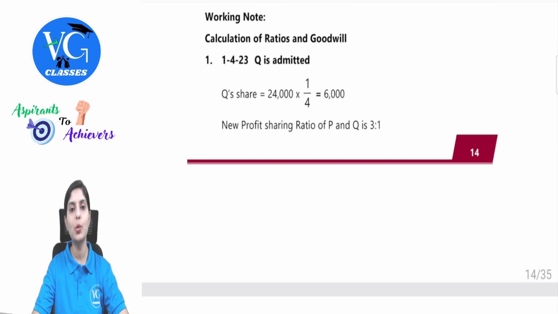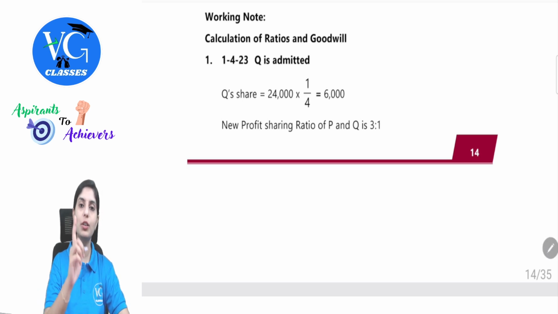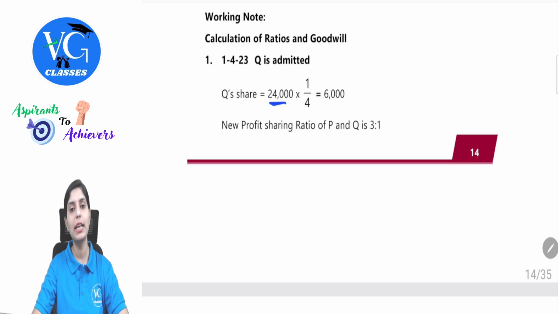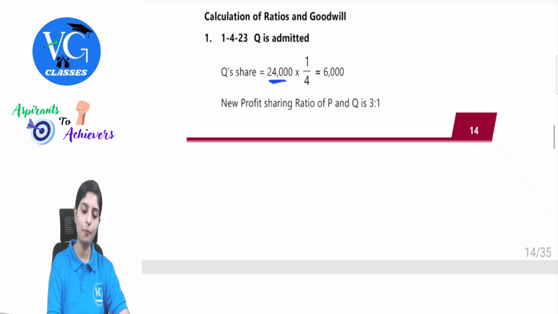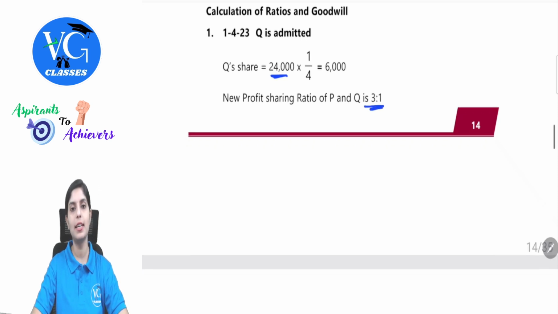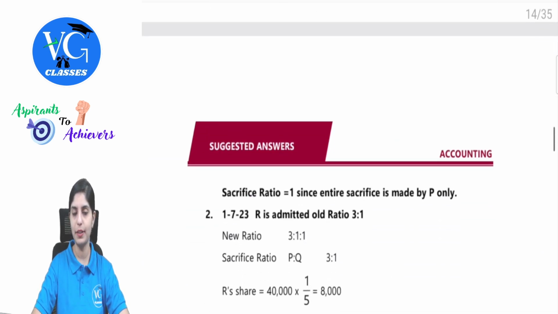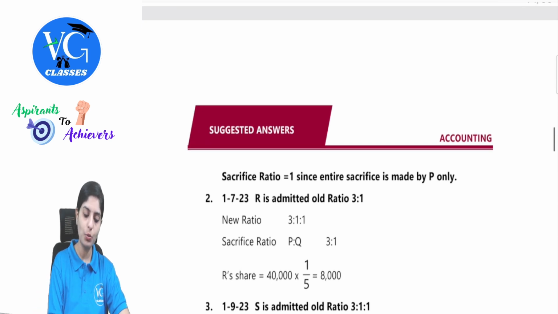See, on 1st April 2023, Q is admitted and Q is given 1/4 share in profit. Yes or no? So the value of the firm's goodwill at that point of time was 24,000. He has to bring his share of goodwill. So 24,000 into 1/4, 6,000 will be his proportion of goodwill. New profit sharing ratio of P and Q was 3:1. Now, this 6,000 has to be provided to P in the sacrificing ratio.